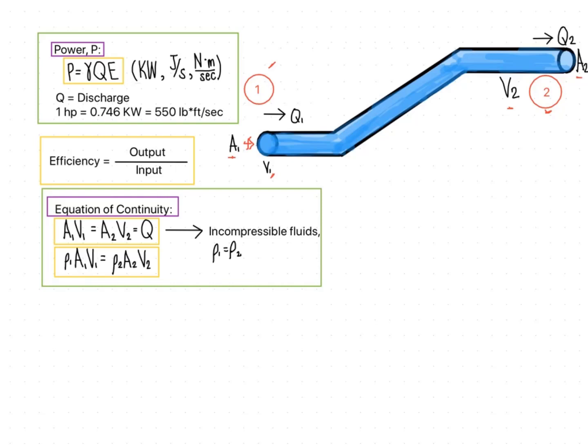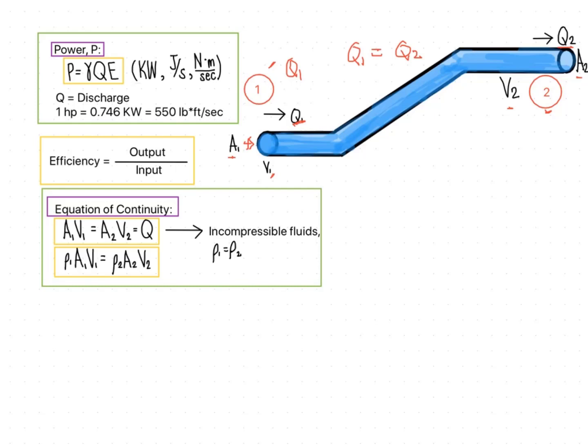Now, where did the equation of continuity come from? Let's assume this is point 1, and this is Q sub 1 or the discharge at point 1, and this is Q sub 2 or the discharge at point 2. The discharge at point 1, which is Q sub 1, is assumed to be equal to Q sub 2. So, what goes into point 1 will go out of point 2.